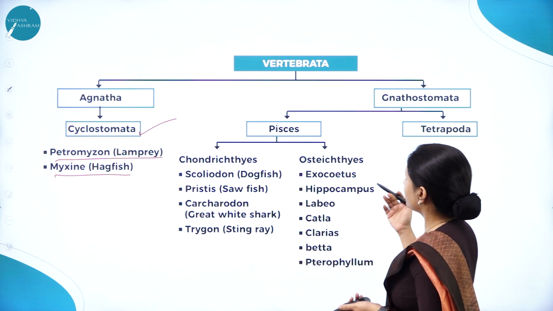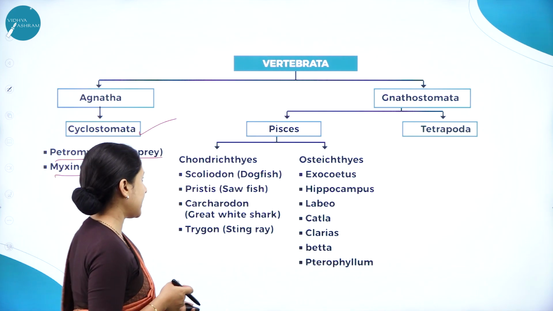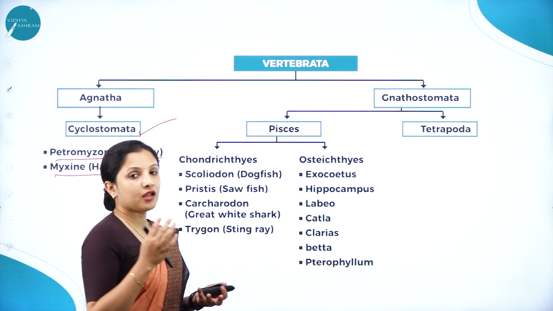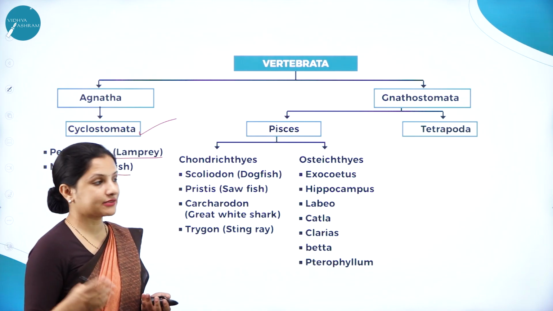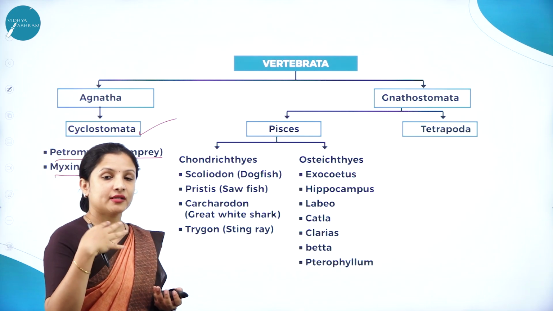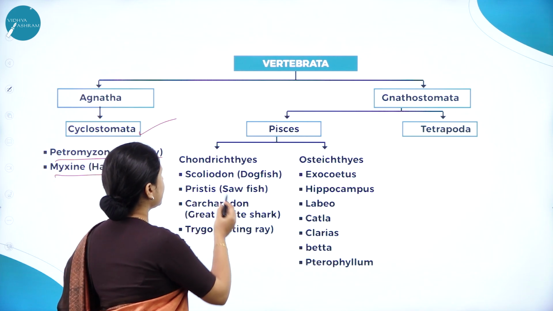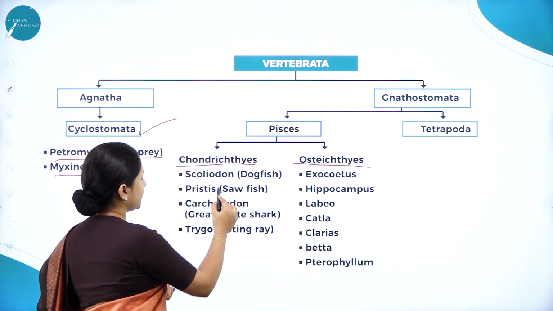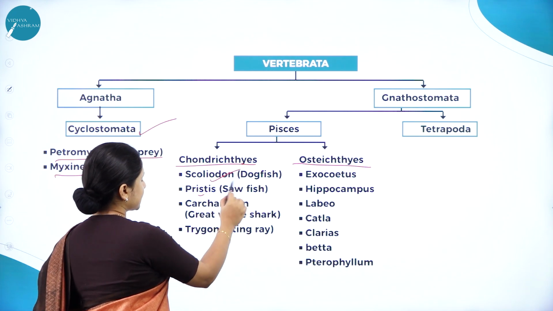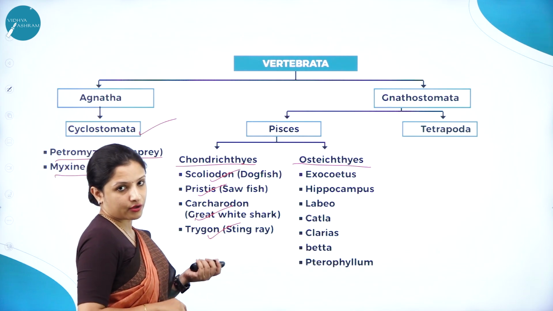Next, under Gnathostomata, we have Pisces and Tetrapoda. All the fishes are put under the Pisces. Again, under that, depending on how the scales are placed, whether they have placoid scales or whether they have ctenoid scales, whether they have an air bladder or whether they do not have an air bladder, based on all of that, they are classified into Chondrichthyes and Osteichthyes. Under Chondrichthyes, we have Scoliodon, Pristis, the shark, stingray, all that comes under Chondrichthyes.